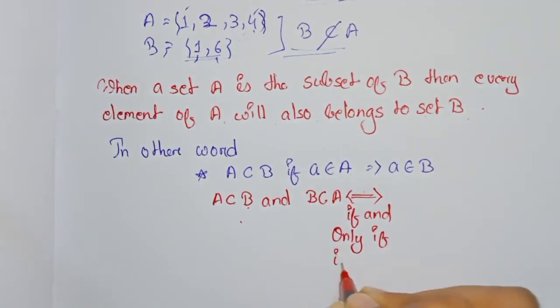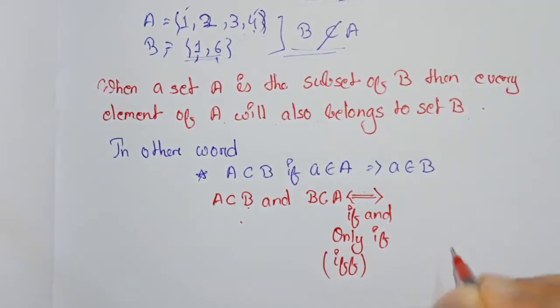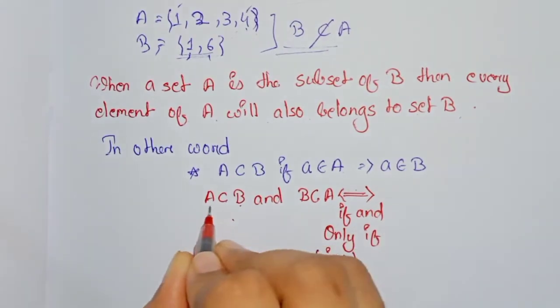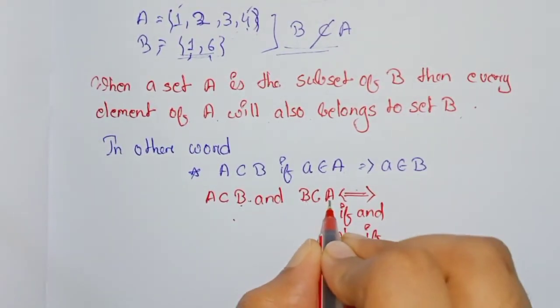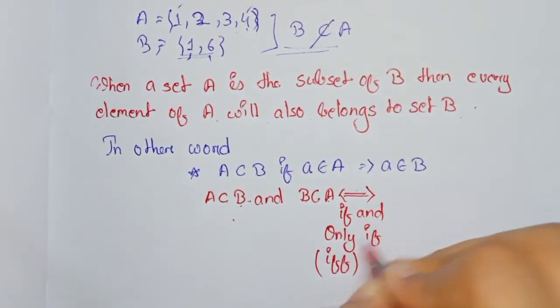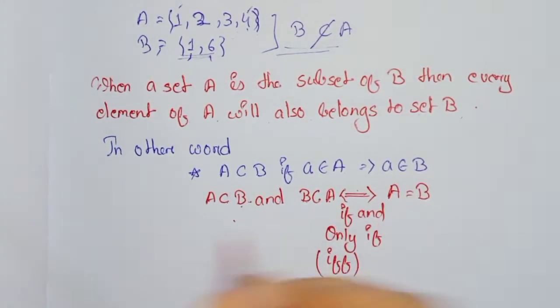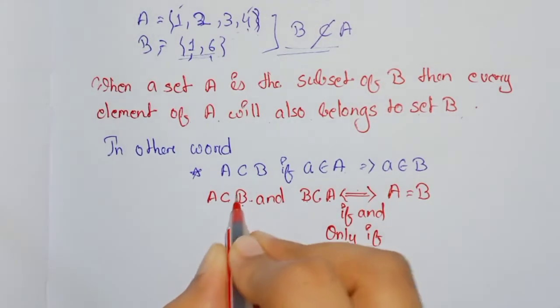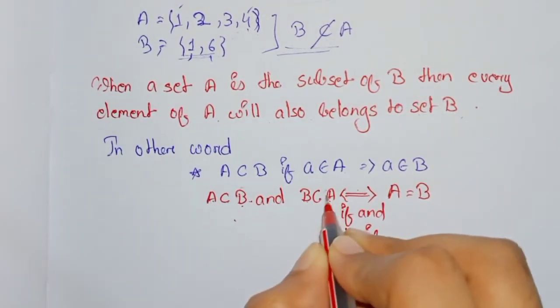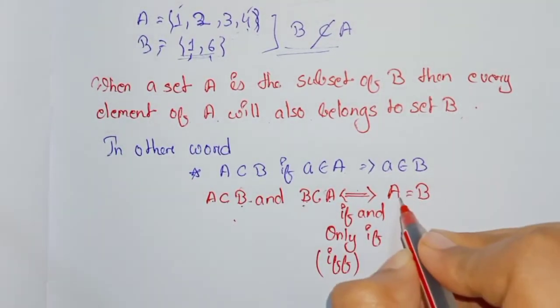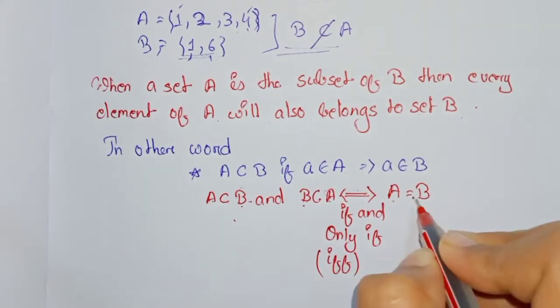In short, it is written as IFF. A is a subset of B and B is a subset of A if and only if A equals B. If A is a subset of B and B is also a subset of A, then A must equal B.